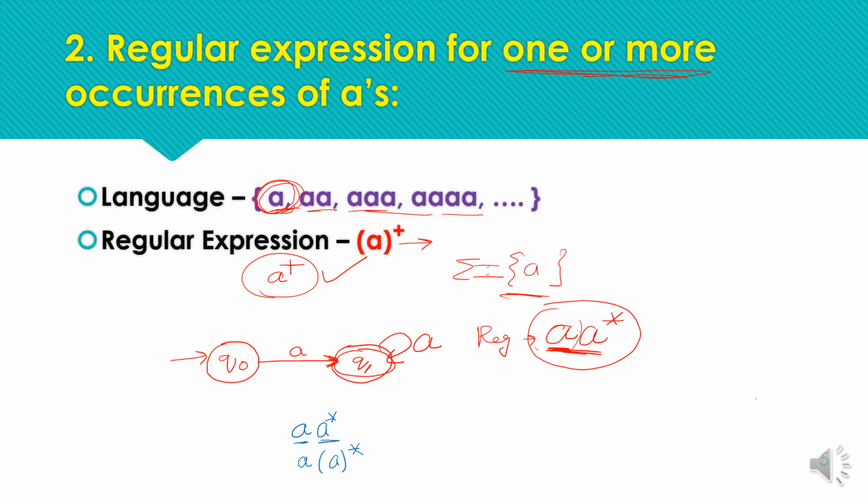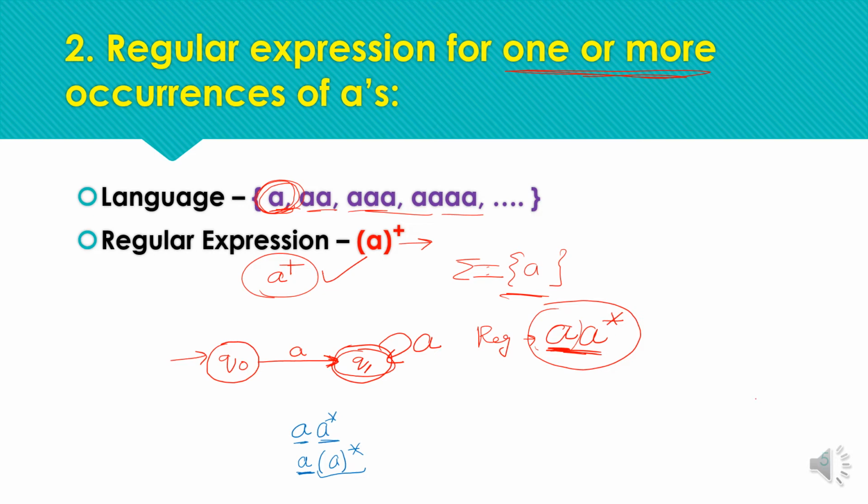So after the first pattern we are supposed to receive the second pattern. In concatenation we have a sequence of patterns, like the first pattern is A and the next pattern is A star. So we can have the single A, after that we require zero or more occurrences of A.